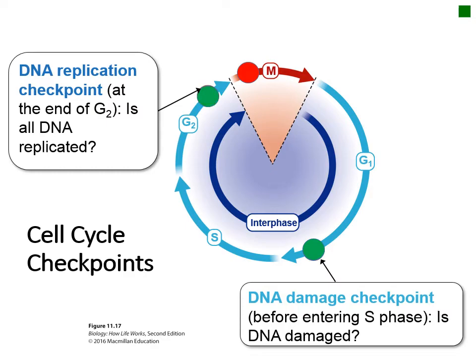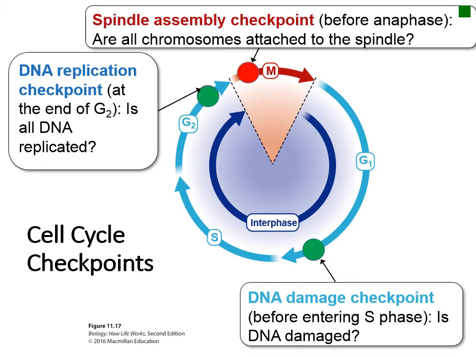The third checkpoint is the M checkpoint, which ensures all of the mitotic spindles have attached to chromosomes and they are all aligned at the center of the cell before progressing into anaphase. This ensures that the sister chromatids are all properly separated to each of the individual daughter cells. We can observe when the cell passes through this checkpoint, as that is when the sister chromatids are released from each other as anaphase starts.